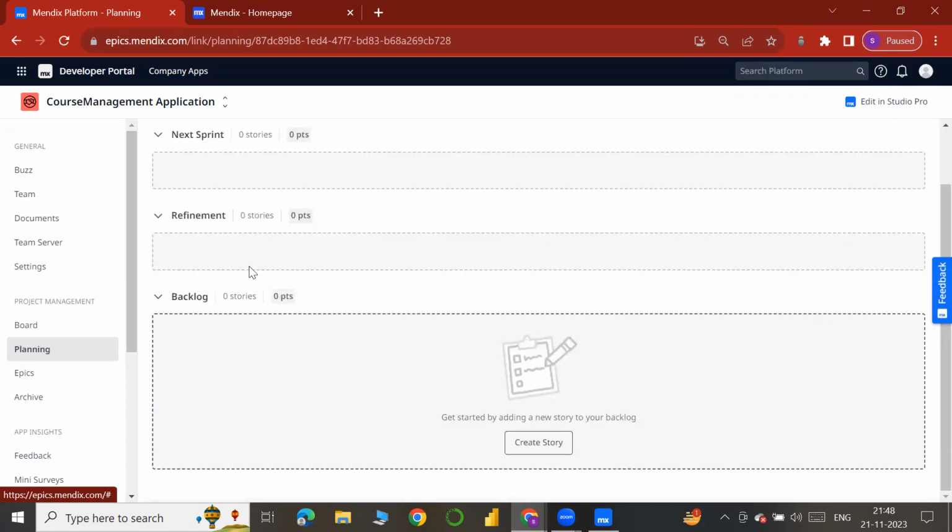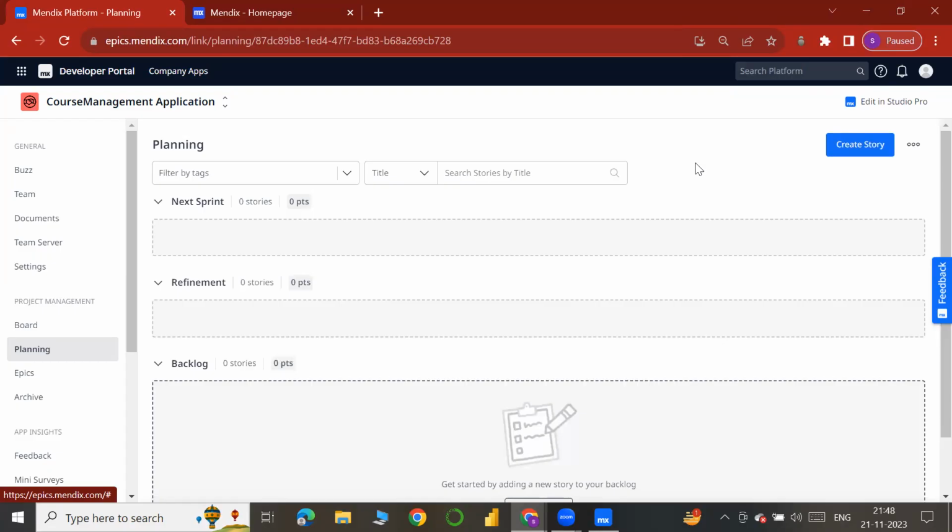And refinement means that if our client does not like a particular functionality which we developed using a user story, we take that user story into refinement once, and after that we add that refined user story to the next sprint. You got my point, right? This is the refinement phase for a user story which has some functionality, but our client rejected it. He wants something more, he wants to modify that functionality. We'll take that user story into refinement, and it will go into the next sprint.